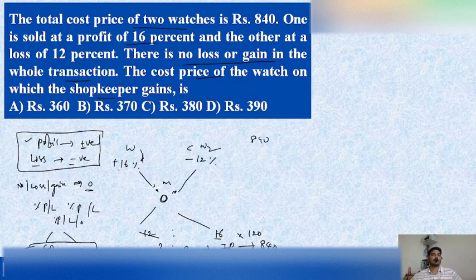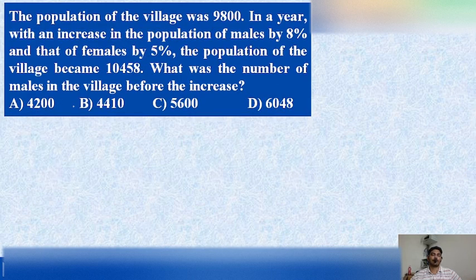What he asked in the question is the cost price of the watch on which the shopkeeper gains 16%. So what is the ratio we are getting? We are getting 3 parts value here. One part value is 120 here, so 3 parts value will be 360. So the cost price of the article which was sold at 16% profit was 360, and that is presented in option A. I hope you are clear with this explanation, and we are moving to the next set of problems here.